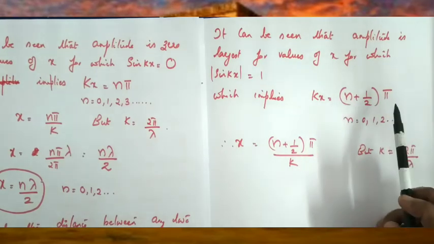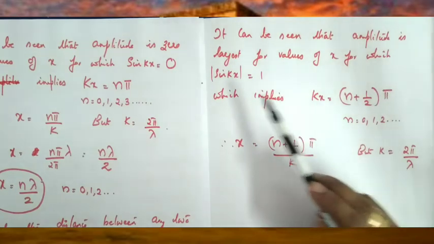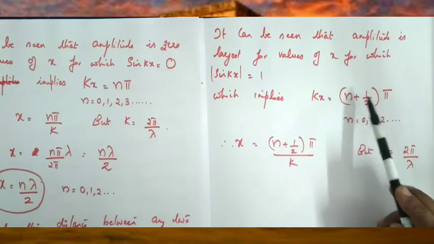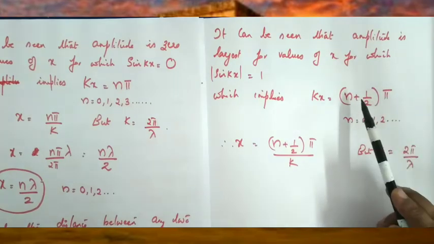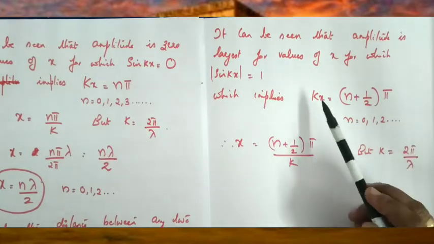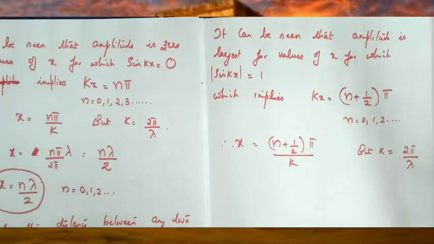For all these values, what is the amplitude? Amplitude will be maximum. So that is sin kx equal to 1. That means kx equals n plus half into pi, where n equals 0, 1, 2, 3, 4, etc. From this, x can be written as n plus half into pi divided by k.